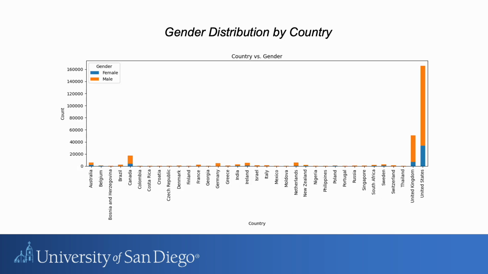Examining the data set, here's one example from our exploratory analysis. Gender distribution by country. Most responses come from the United States, followed by the United Kingdom and Canada, with a long tail of smaller contributors.